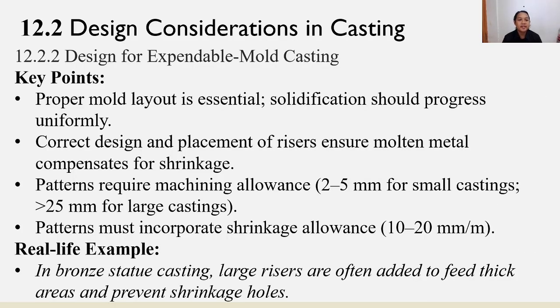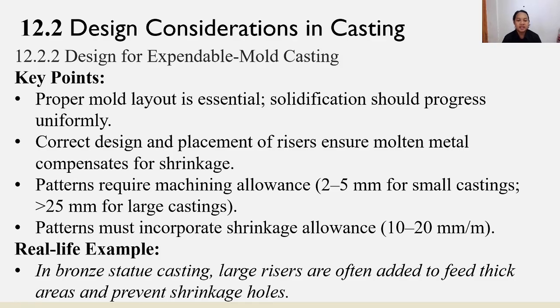Next, we have design for expendable mold casting. The key points are: proper mold layout is essential. Solidification should progress uniformly. Correct design and placement of risers ensure molten metal compensates for shrinkage.